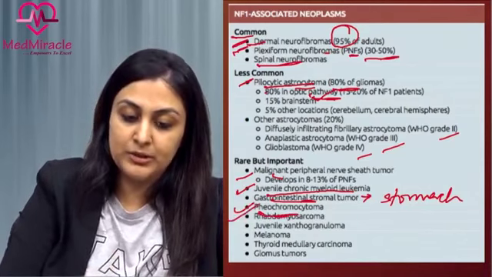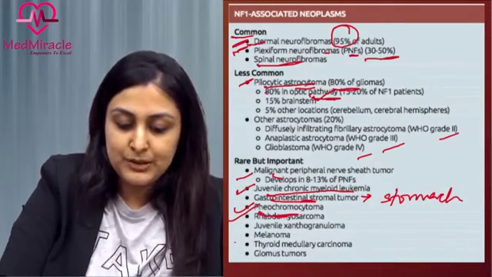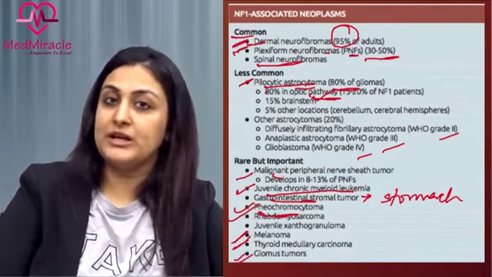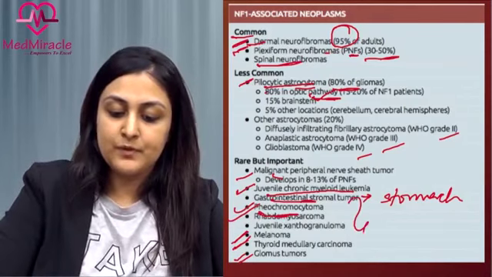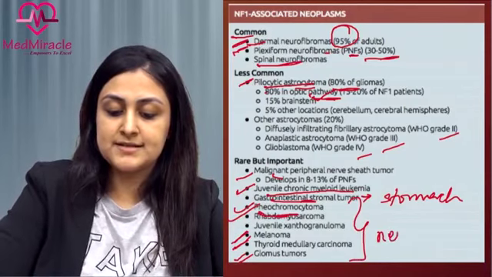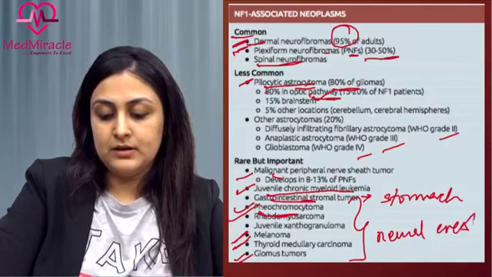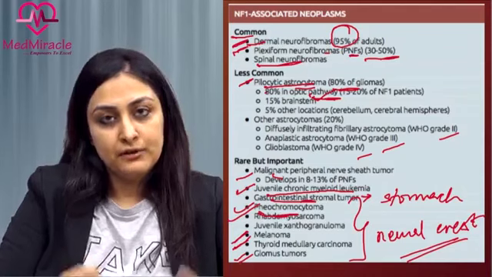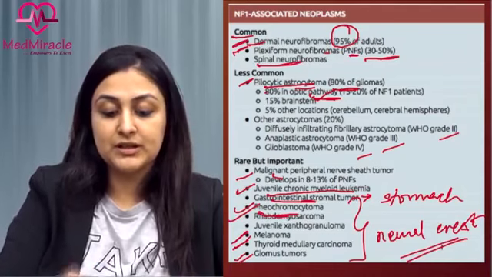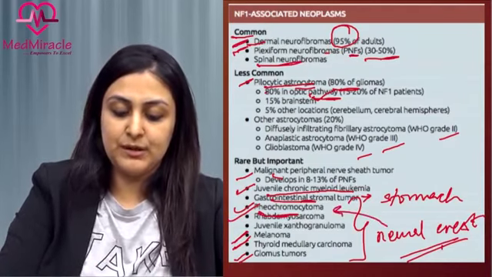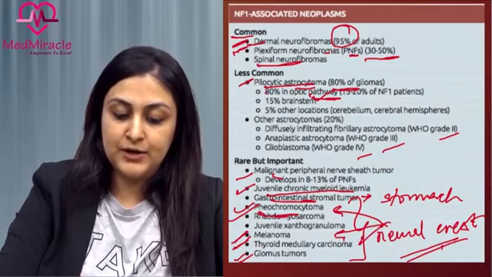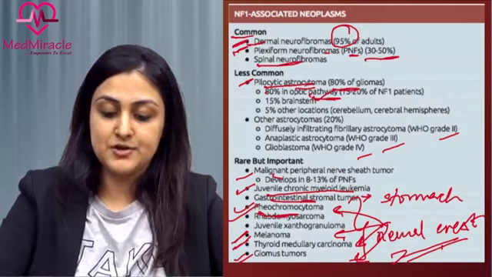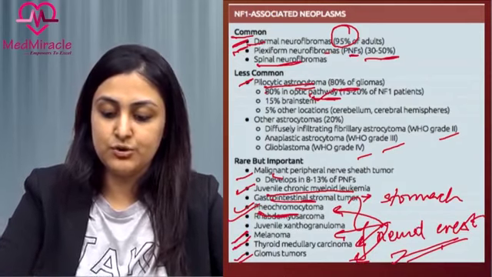Pheochromocytomas again are very common in NF1. Melanoma, thyroid medullary carcinomas and glomus tumors. So one thing to note here is that most of these originate from neural crest cells. So it's also important to remember that NF1 has a predisposition for cells arising from neural crest, such as pheochromocytoma, melanoma, medullary thyroid carcinoma and glomus tumors. These all originate from neural crest cells. So this is one more important feature that you need to remember.